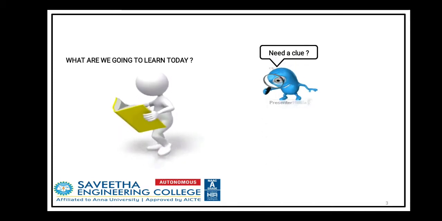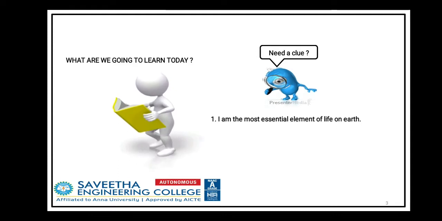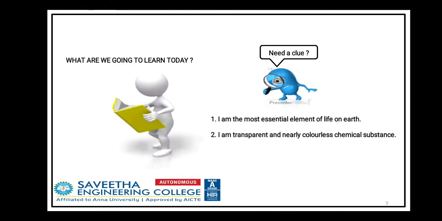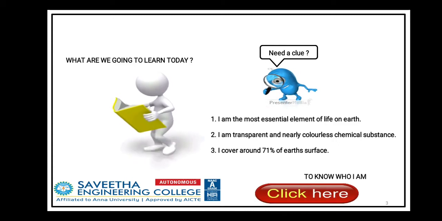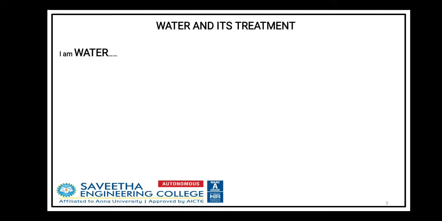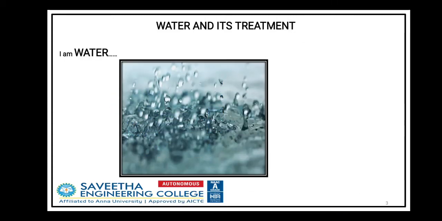Need a clue? Yes, I'm the most essential element of life on earth. I'm a transparent and nearly colorless chemical substance. I cover around 71% of Earth's surface. To know who I am, please watch this video. Yes, I am water.